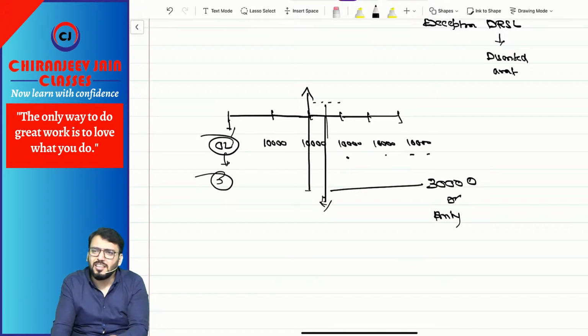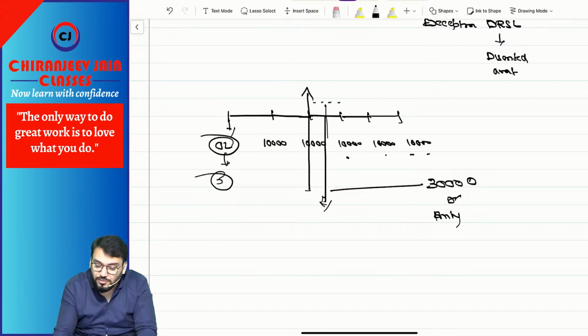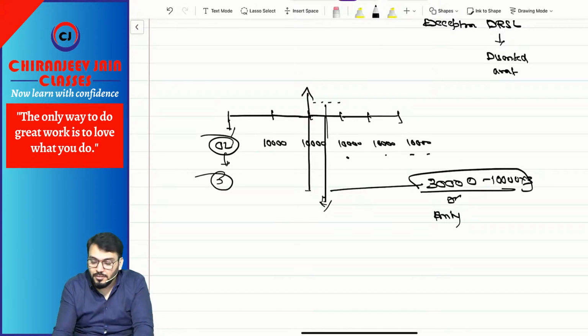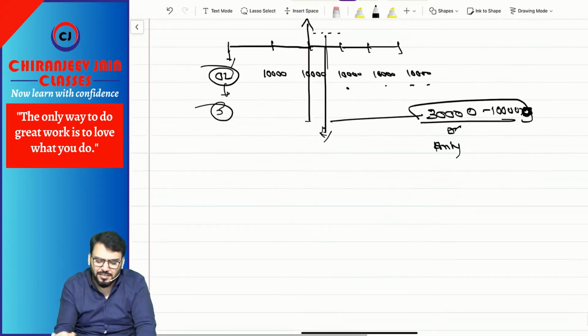Now you may think, sir, it can be subleased to another party. Yes, it can be subleased. Now suppose on sublease you are getting 10,000 into 3. So it means now your provision will be what? Sorry, my mistake. Suppose you are getting 10,000 for 3 years. Then 20,000 will be the amount of provision. Understood? Yes, sir. Correct? Yes.